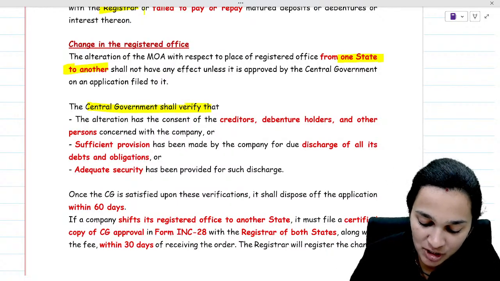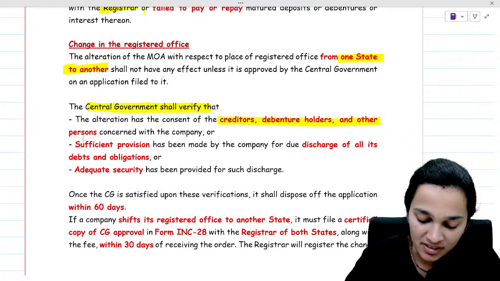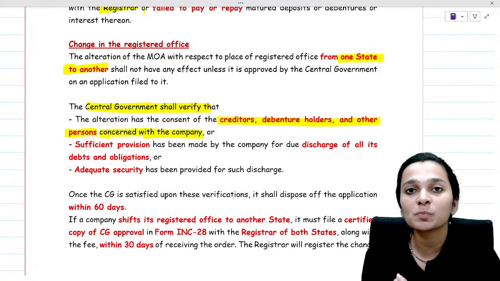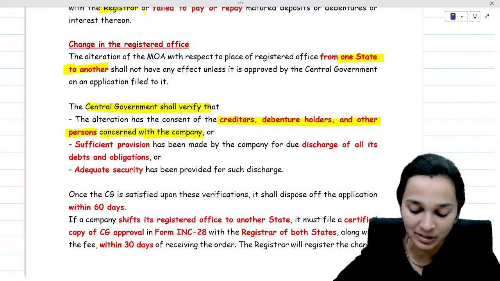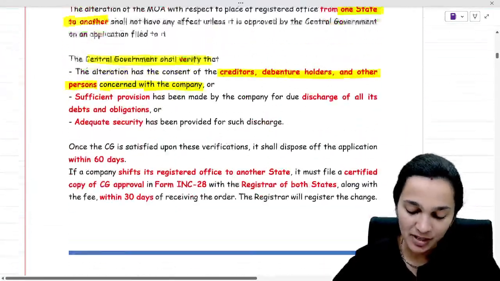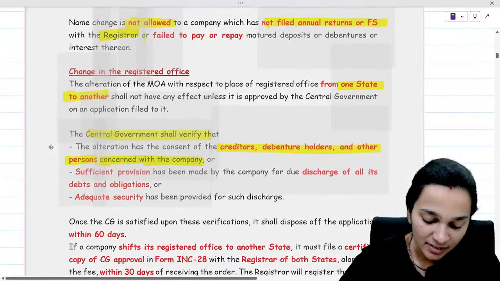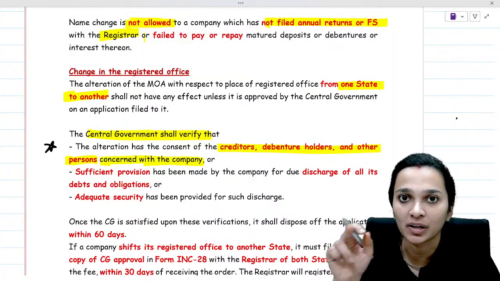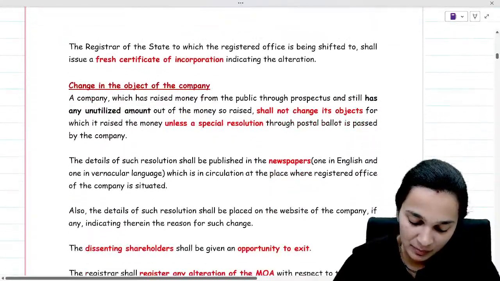The central government shall verify that all the creditors, debenture holders and other persons have given their consent and sufficient provision has been made for satisfying all the previous debts and obligations. So that is one important thing which is required whenever the registered office is being changed from one state to another. This is one specific condition which comes in there.